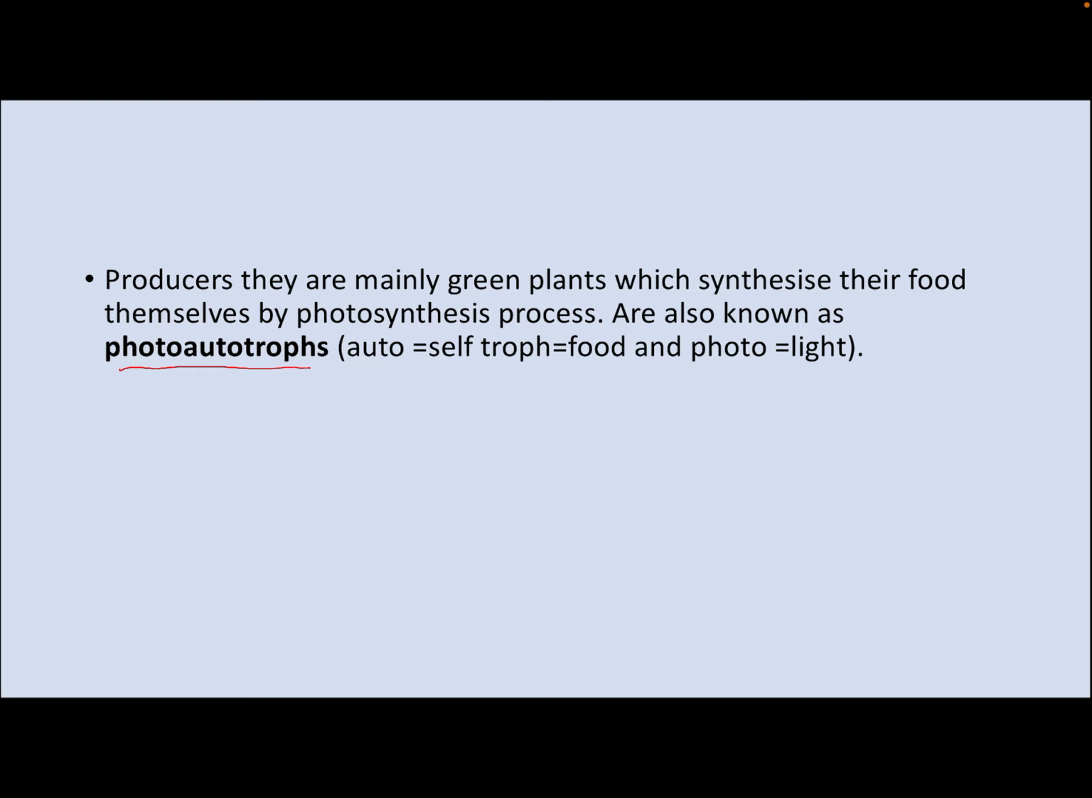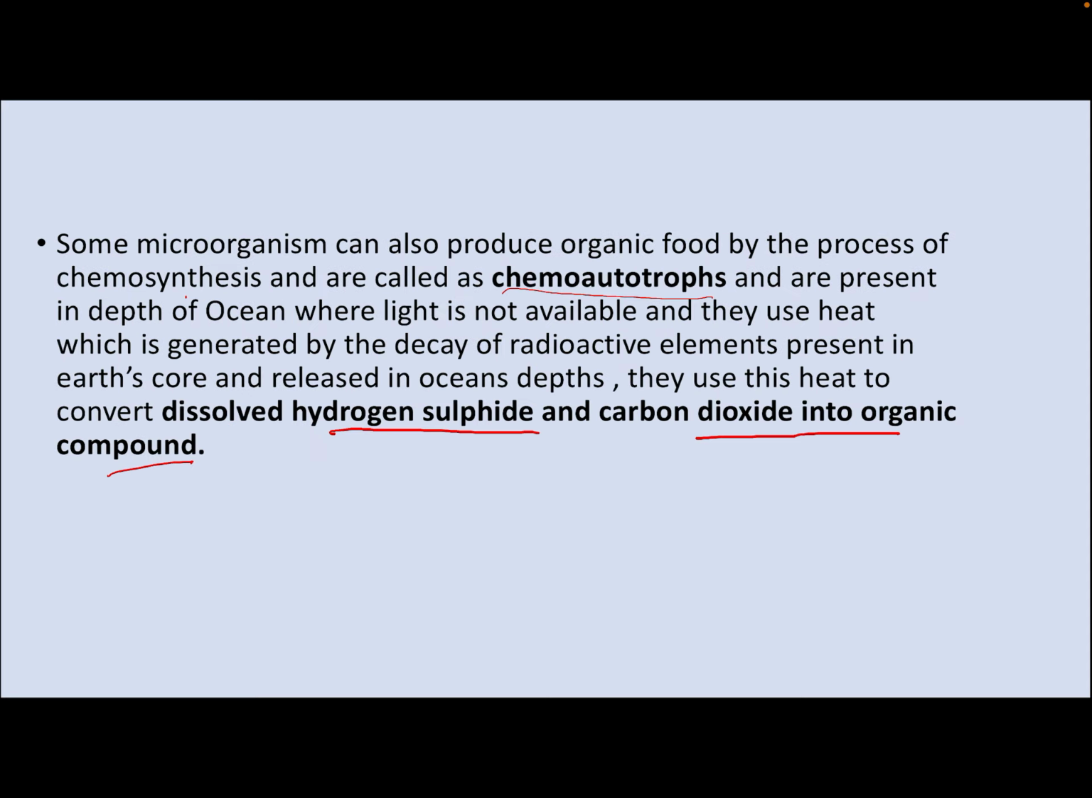Producers are the organisms which, under this, the green plants are there, and they synthesize their food either by using sunlight, then they are called as photoautotrophs, or they can use chemical energy, then they are called as chemoautotrophs.